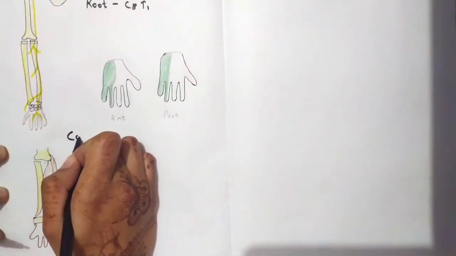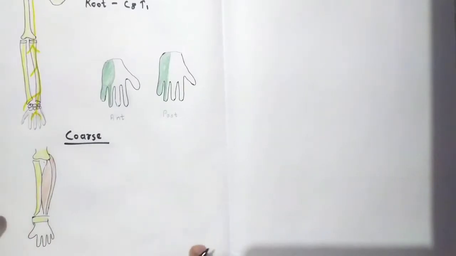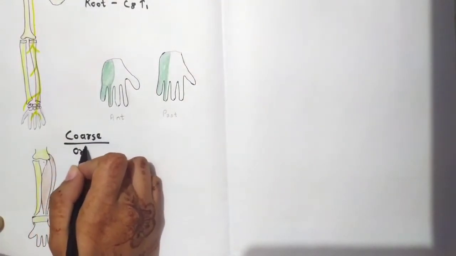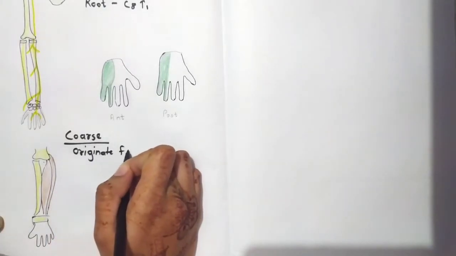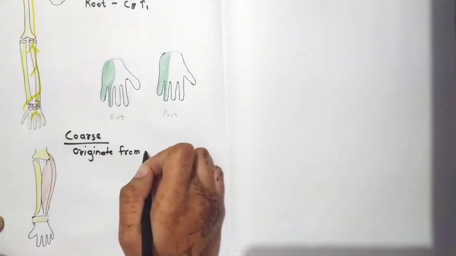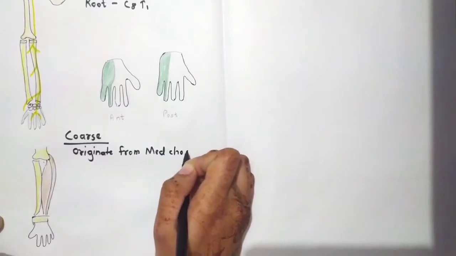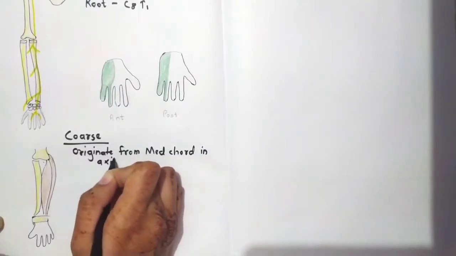the course of the ulnar nerve. So first of all, it will originate from the medial cord in the axilla.